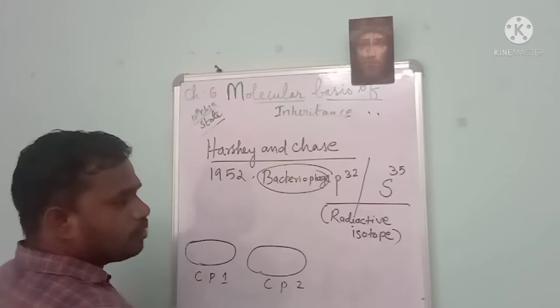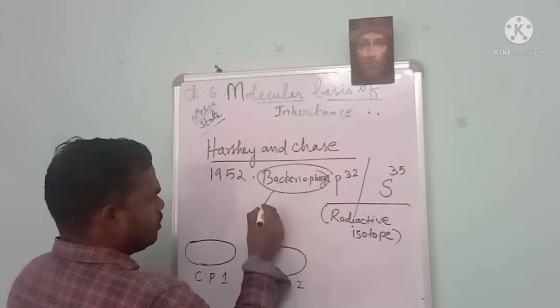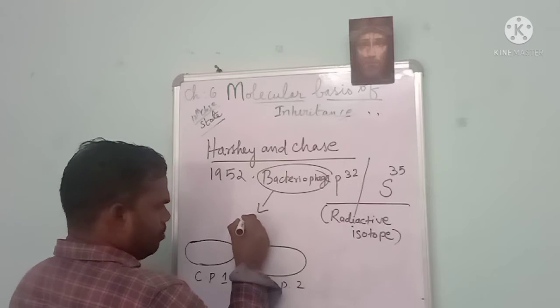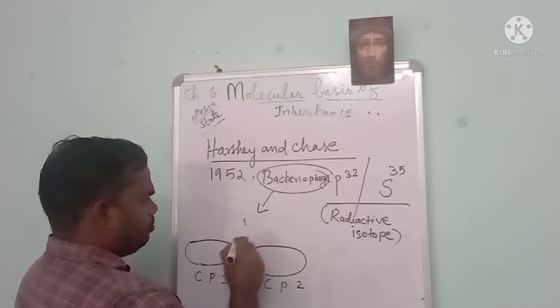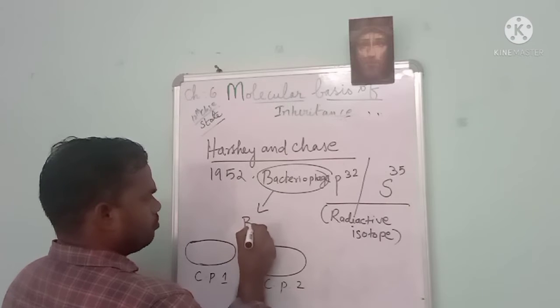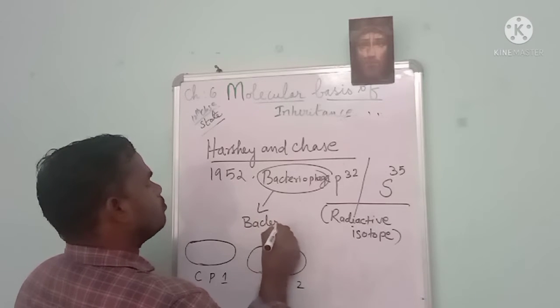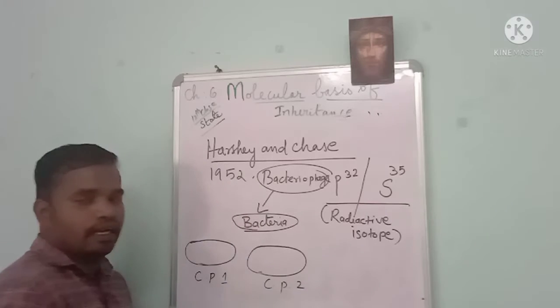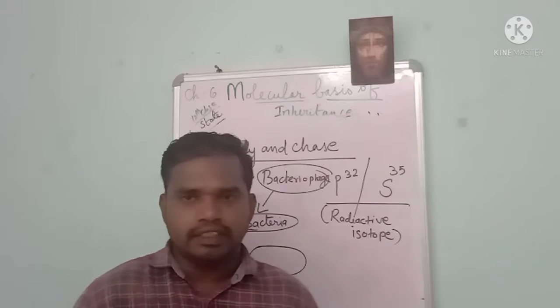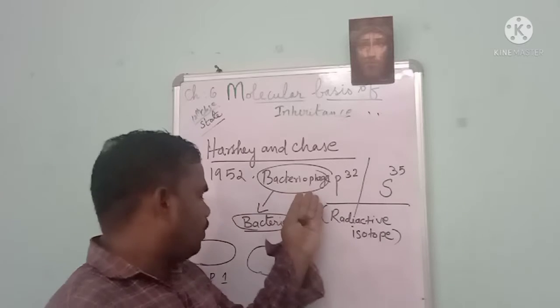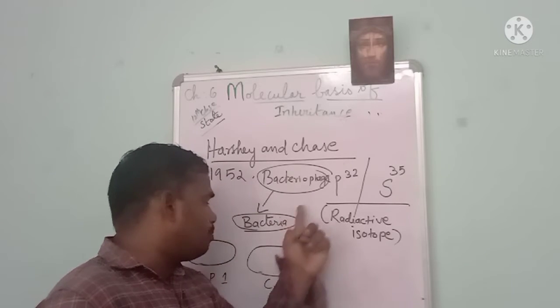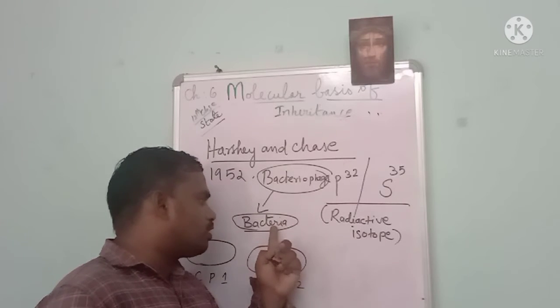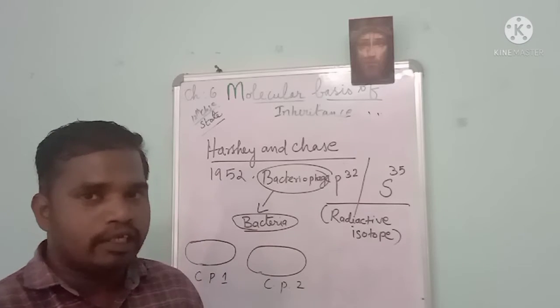This bacteriophage is allowed to infect bacteria. We know that bacteriophage is a virus, the virus which infects the bacteria, that we call a bacteriophage.